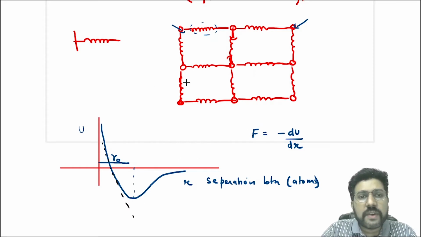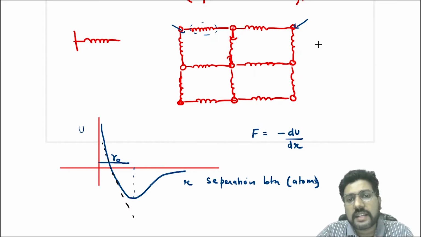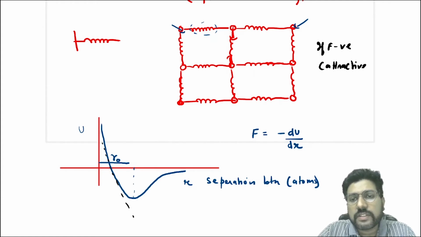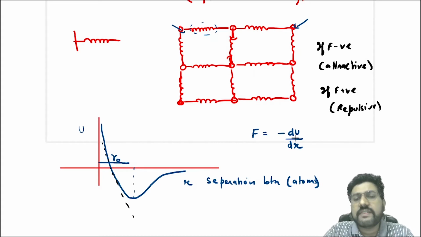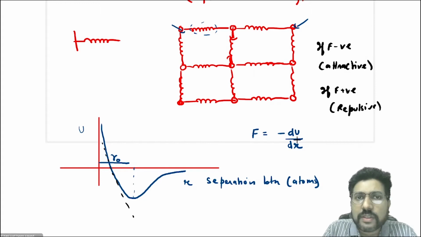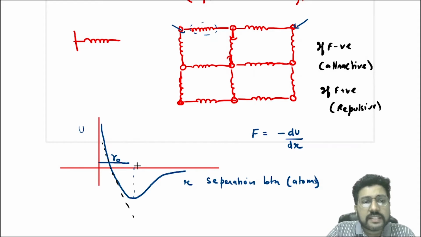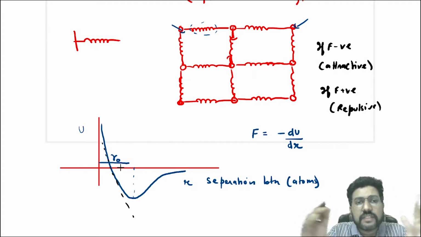If you remember, we have discussed in work, power, energy that if force is negative, the force is attractive, and if force is positive, the force is repulsive, right? So here, if dU/dr is negative, that means F is positive, because negative becomes positive. If the force is positive, there is a repulsive force here. So if you try to decrease the distance, it will try to increase itself, because there is a repulsive force. That means a restoring force is getting created.